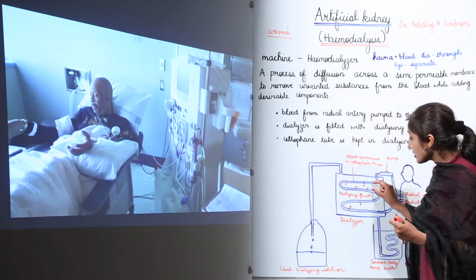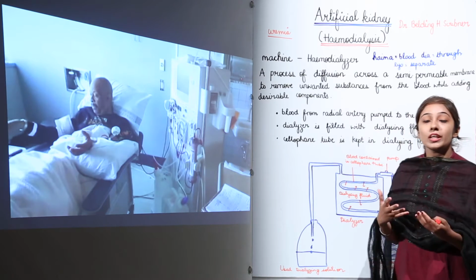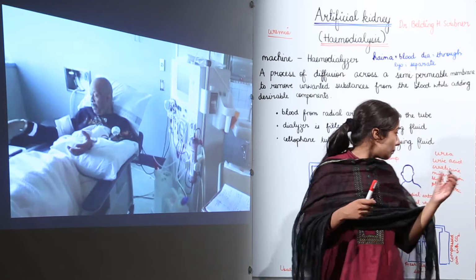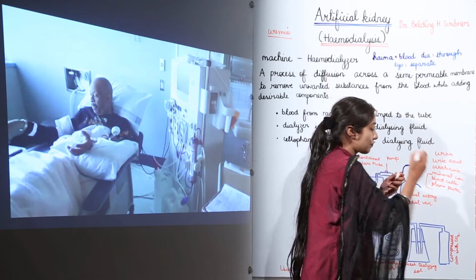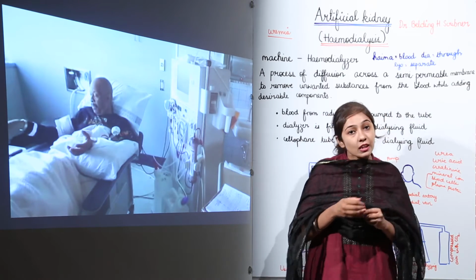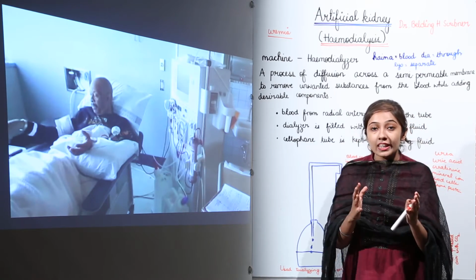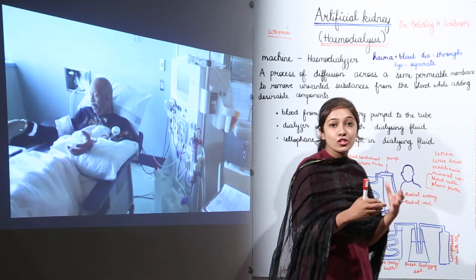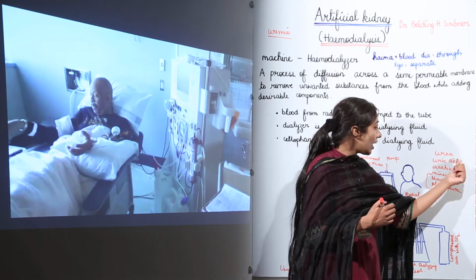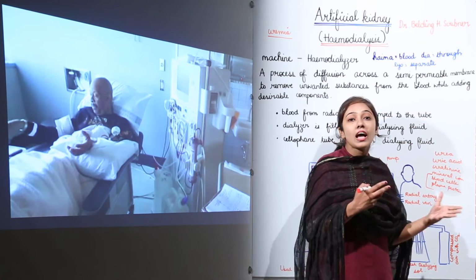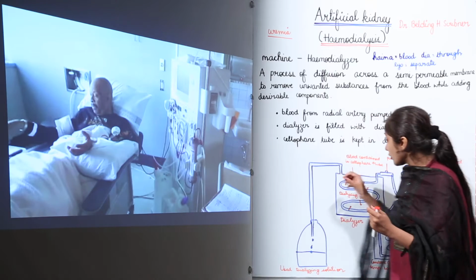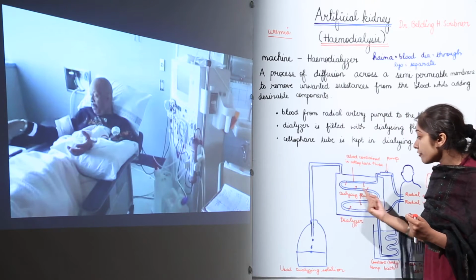Now this cellophane tube is impermeable to the blood cells and plasma proteins, so they are not going to diffuse out. Only the pore size of the cellophane tube allows urea, uric acid, creatinine and some mineral ions to diffuse out into the dialysing fluid.